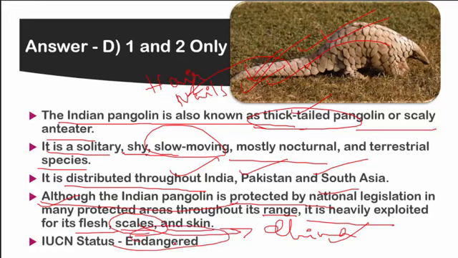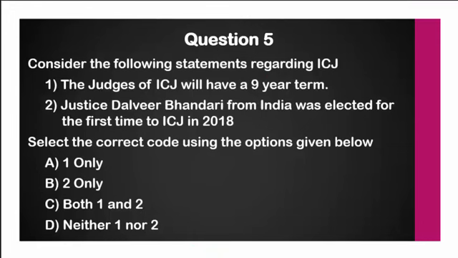So the IUCN status is endangered. The Indian pangolin is listed as endangered in the IUCN Red List. So you should remember the IUCN's Red List. Let us see the fifth and final question for the day.